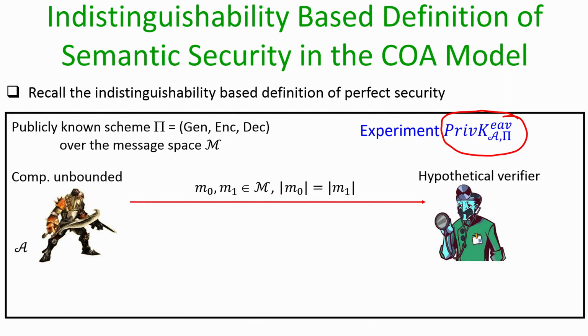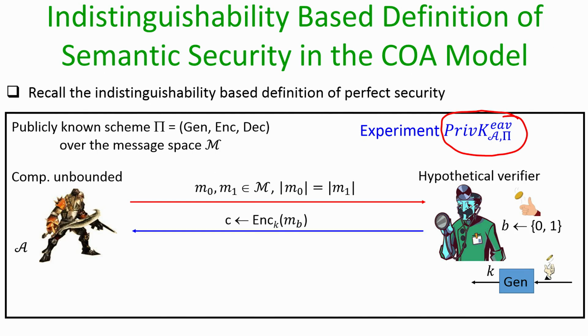The adversary is allowed to submit any pair of messages from the plain text space with the restriction that the sizes of the two plain texts should be the same, and the experiment, the hypothetical verifier, does the following. It randomly generates a key by running the key generation algorithm, and it randomly encrypts one of the messages using the key, and the challenge for the adversary is to identify what plain text has been encrypted in the challenge ciphertext C, whether it is m0 or m1. So, the adversary outputs a bit, namely its guess about what exactly has been encrypted in the challenge ciphertext.